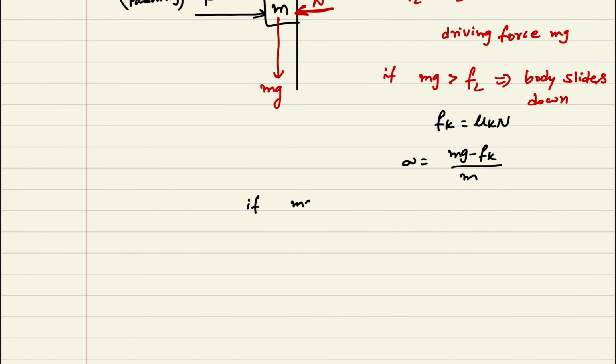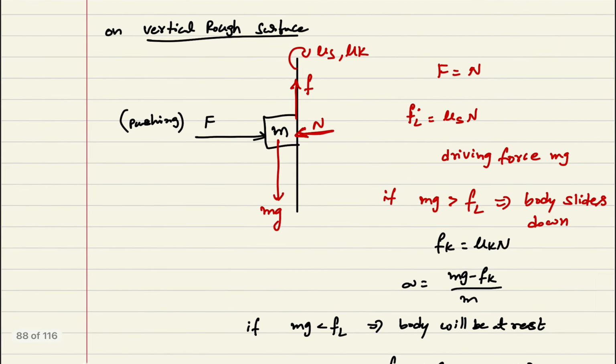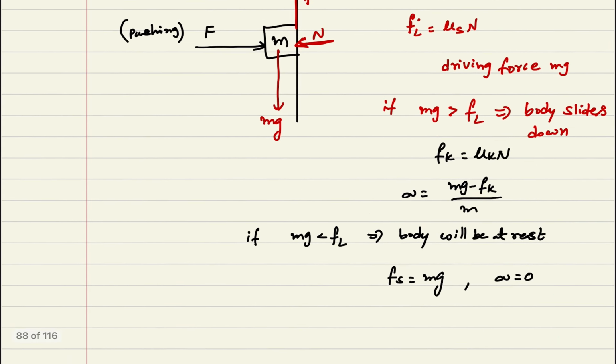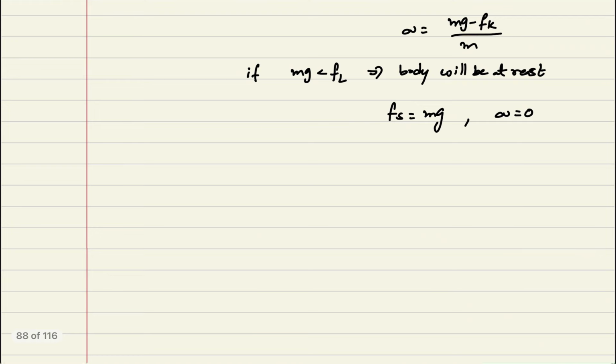Next, if mg is less than limiting friction, the body will be at rest. If the body is at rest, we can write fs is equal to mg only. In that case, the acceleration is equal to 0. Observe this: for any vertical surfaces given, we can follow these rules. Next one, block on block.